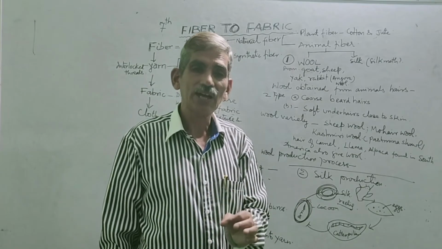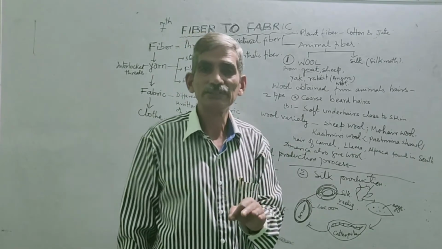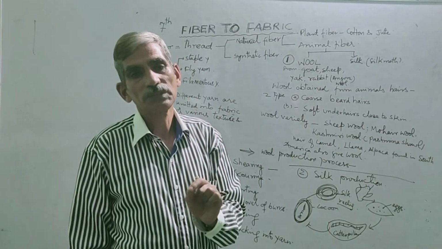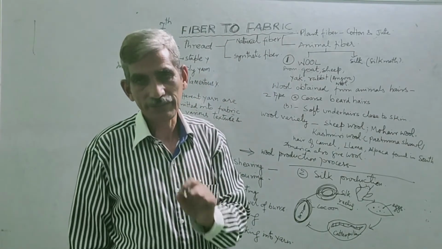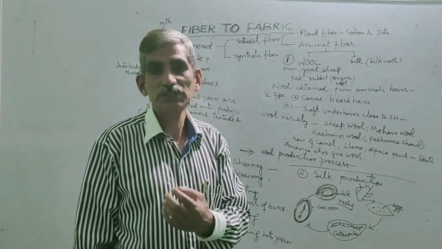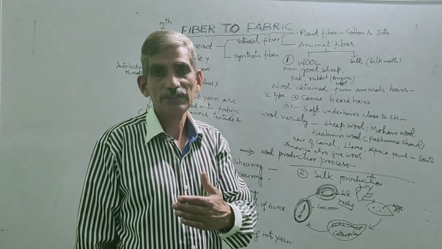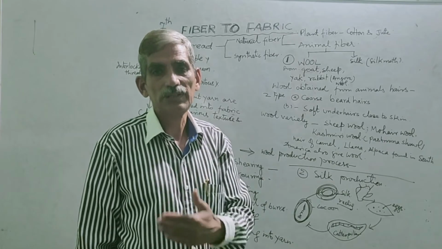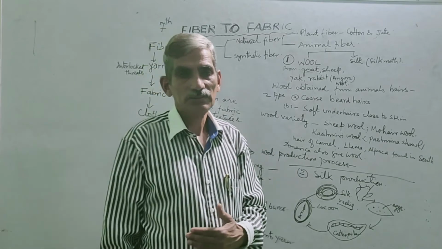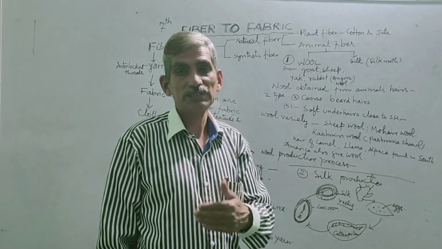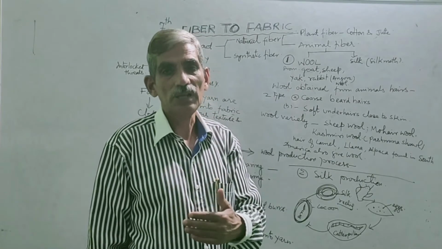Because these natural hairs of animals are a bad conductor of heat, a lot of air is trapped in between the hairs, and that air makes an insulation layer, and that protects the animal from excessive cold and heat also.